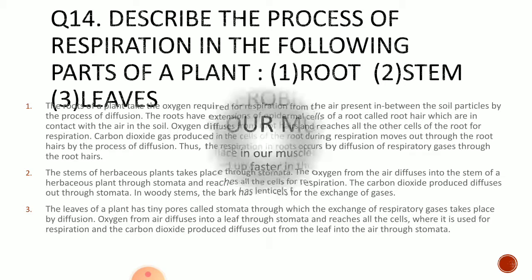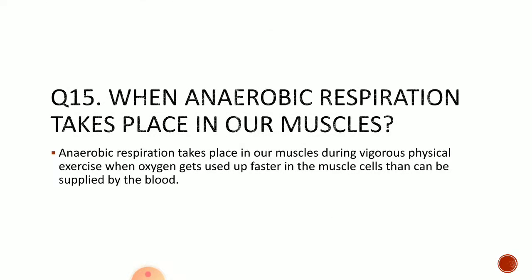Now next is when anaerobic respiration takes place in our muscles. So anaerobic respiration takes place in muscles during vigorous physical exercise, when we are doing some running, jogging, exercise, some other exercise, when oxygen gets used up faster. So during exercise we use oxygen at a fast pace in the muscle cells than can be supplied by the blood.